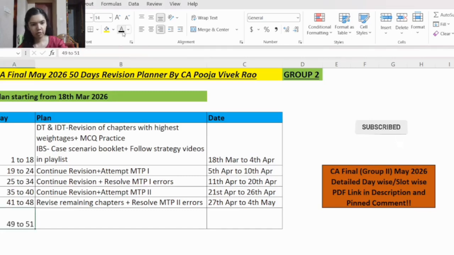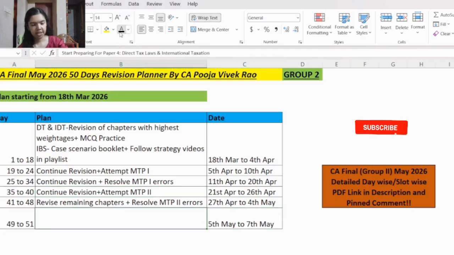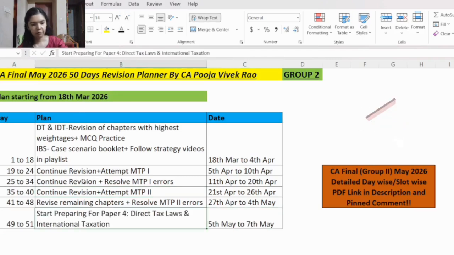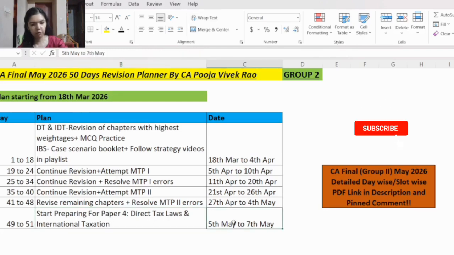Then from day number 49 to day number 51, that is 5th May to 7th May, the last 3 days, you will start revising for the first paper, that is paper 4 of group 2. That is DT. It is always better to start studying early for the first paper since it will increase your confidence and it will also build momentum for the other exams also.